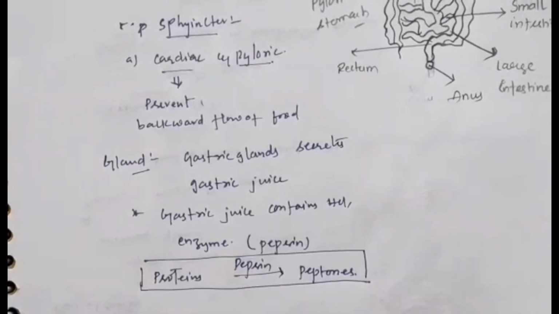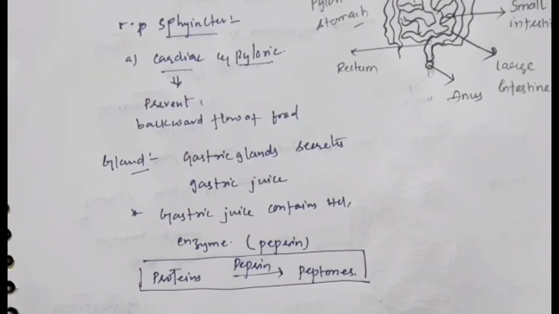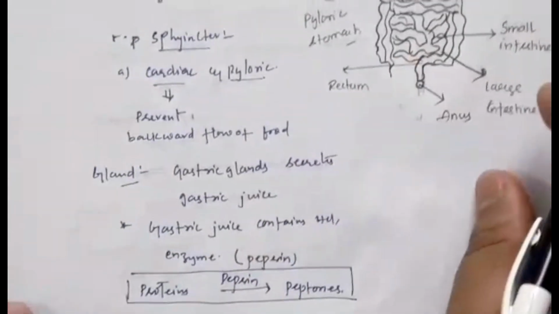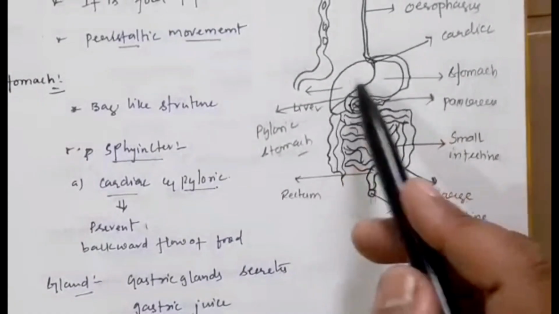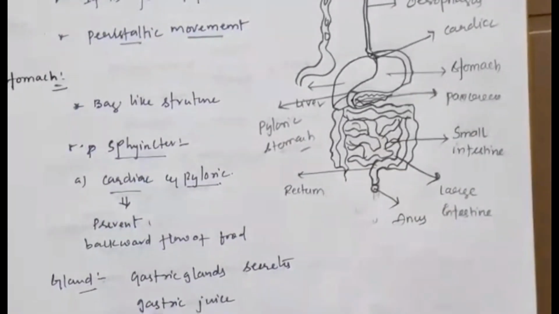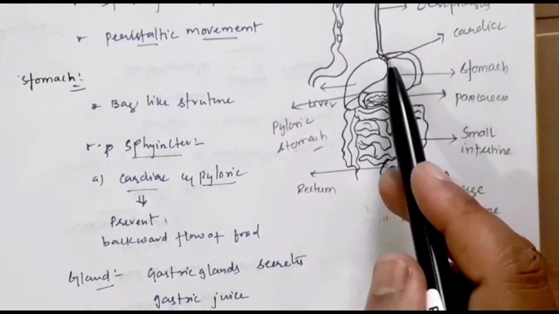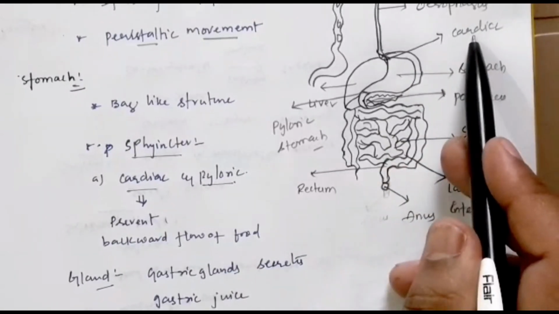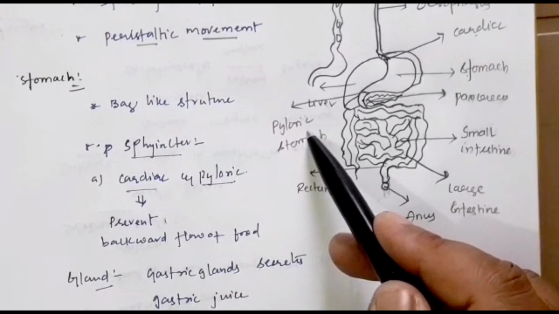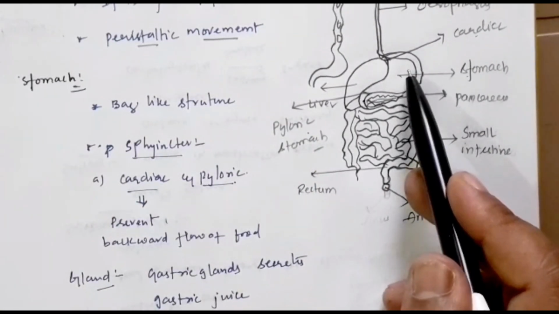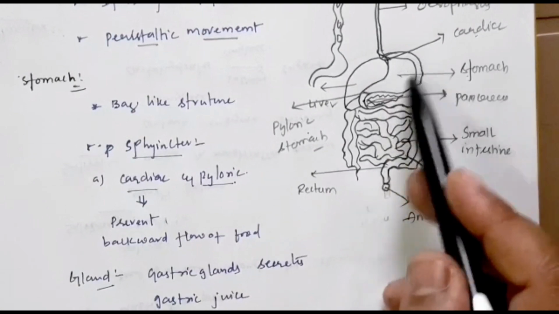So after this, the digestion of food nearly completes in the stomach, then the food passes into the small intestine. Is it clear for everyone, children? Whatever diagram you see is our stomach. The upper part consists of the cardiac sphincter and the lower part consists of the pyloric sphincter. Our stomach is a bag-like structure, so it undergoes contraction and relaxation.